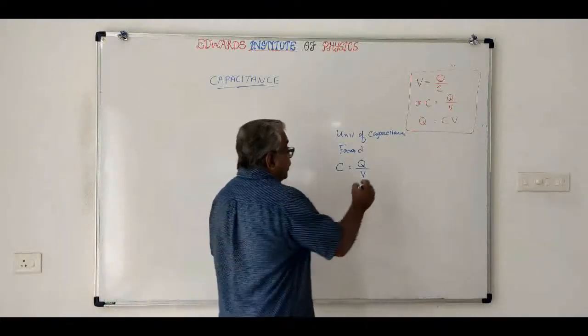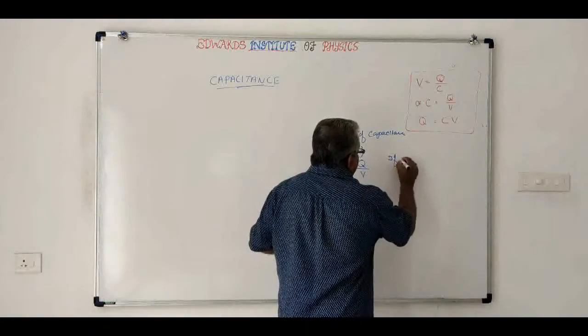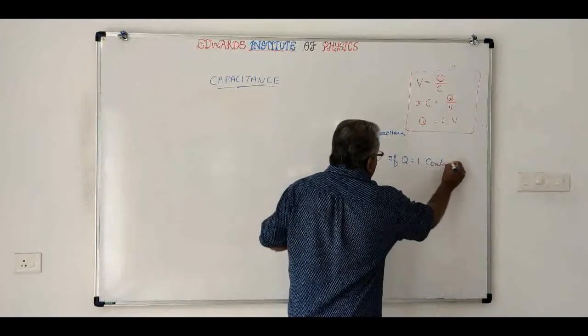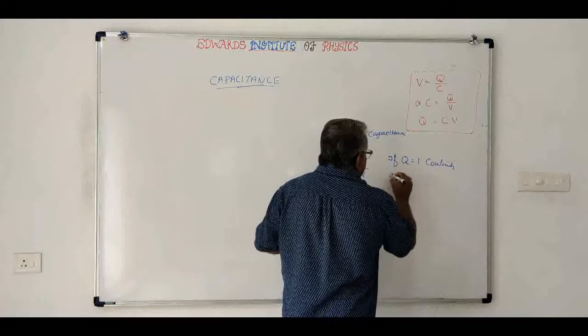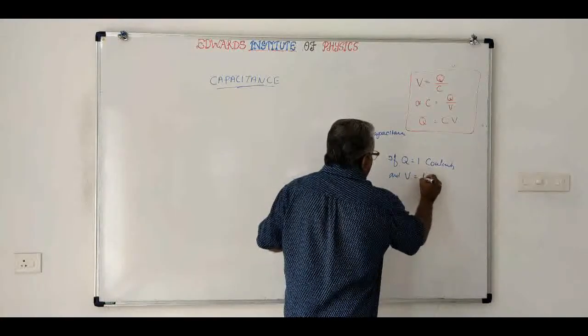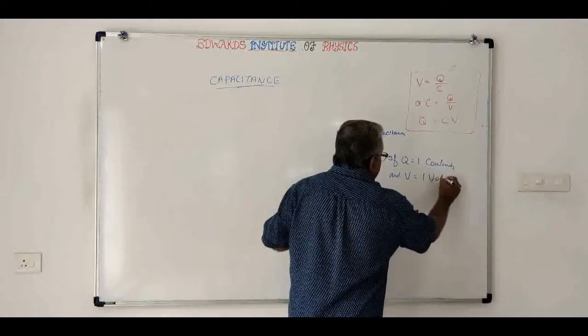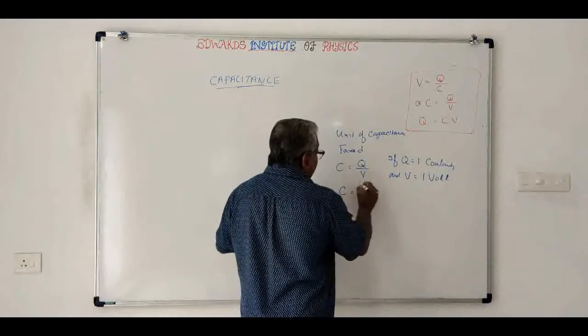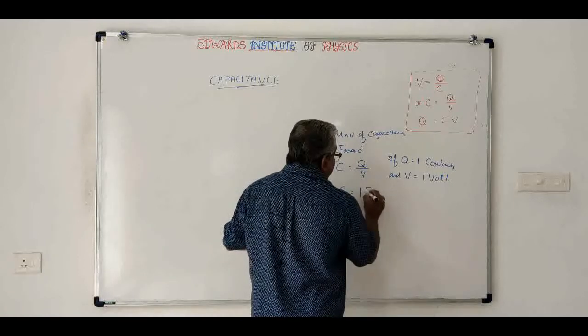See, if Q is equal to 1 coulomb and V is equal to 1 volt, then what will be C? C will be equal to 1 by 1 is equal to 1 farad.